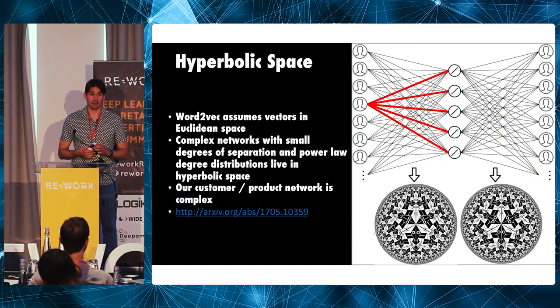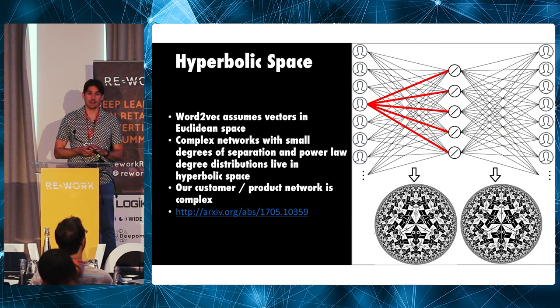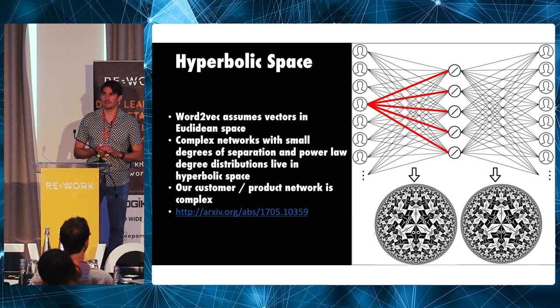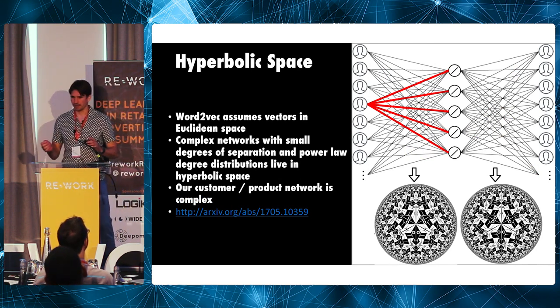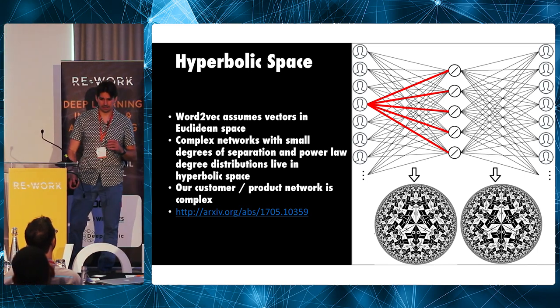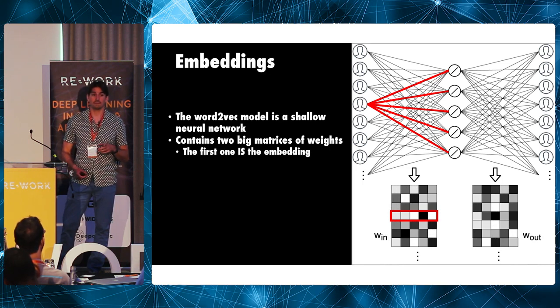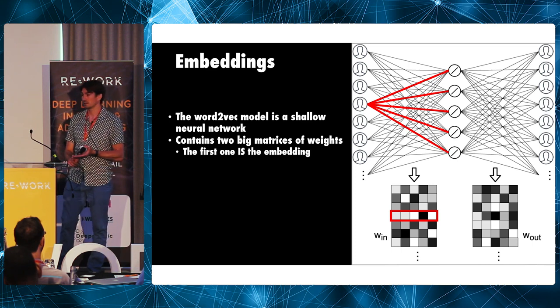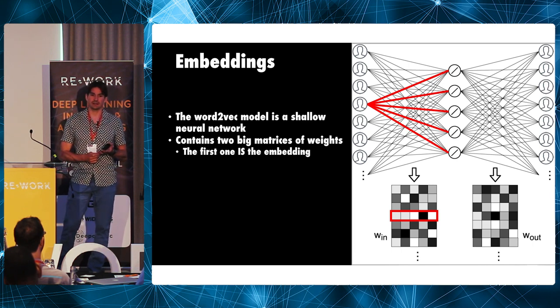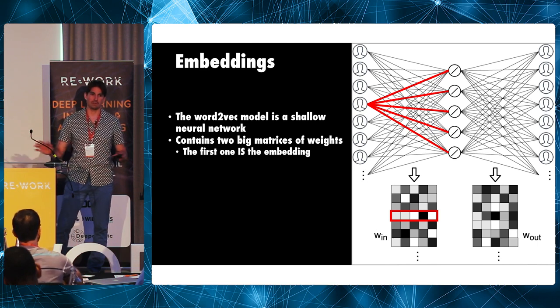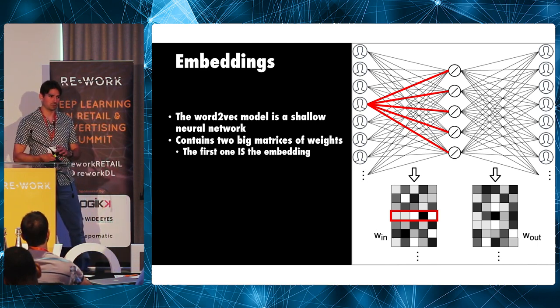The second big extension for me is quite complicated to explain, but I'm going to try anyway. So going back to these models here, these two matrices, they learn vector representations of words or customers or products or nodes. But those vectors are implicitly Euclidean vectors. So Euclidean meaning a flat space where all the things you know about geometry are true, like Pythagoras' law.